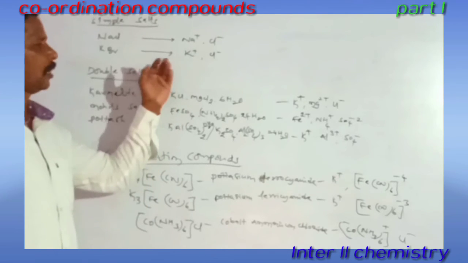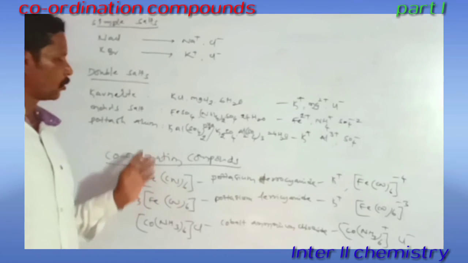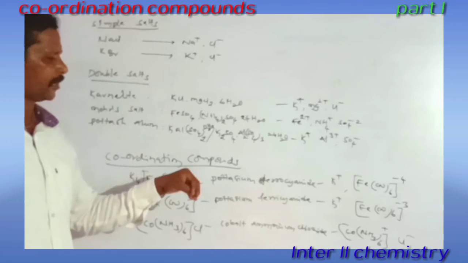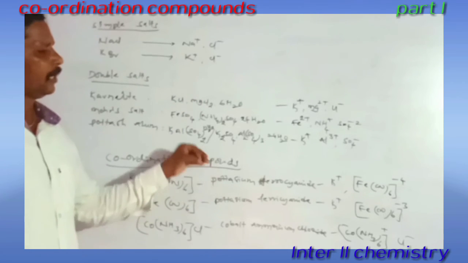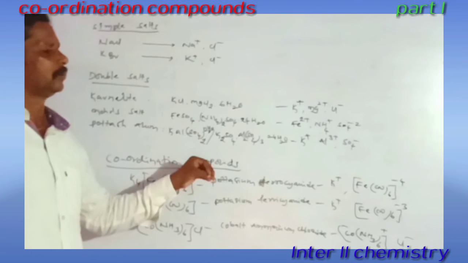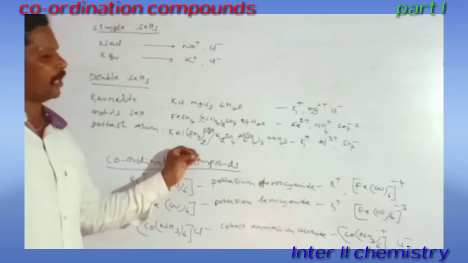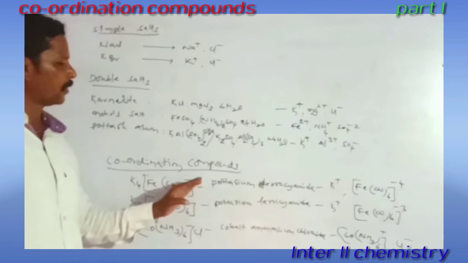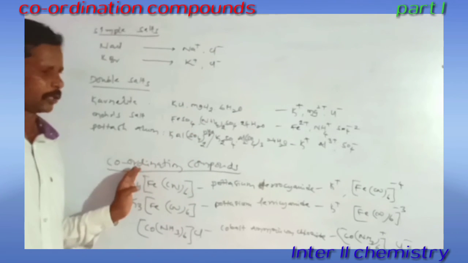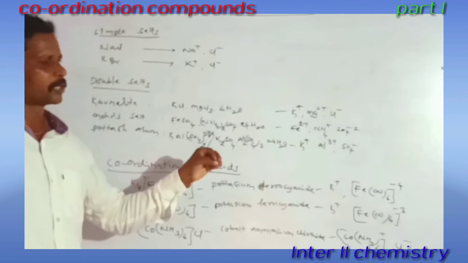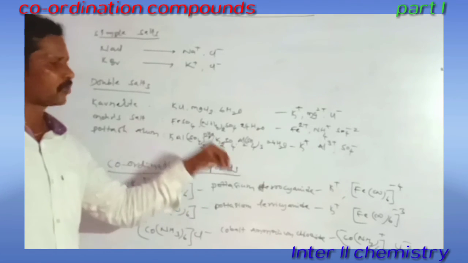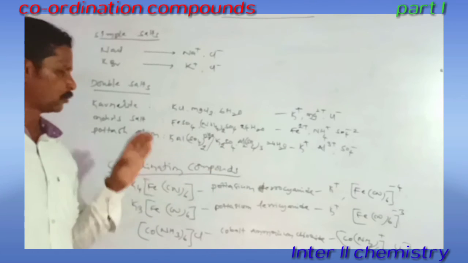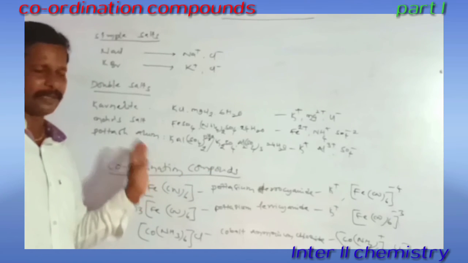So those are ionic compounds. The coordination compound is formed similarly, but here the bonds are coordinate covalent bonds. So that's why these are called coordination compounds. And on hydrolysis they give complex ions and counter ions, so these are also called complex compounds.